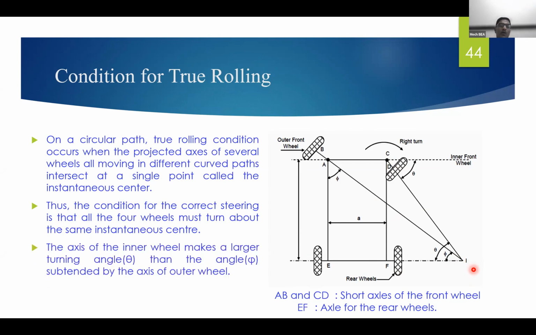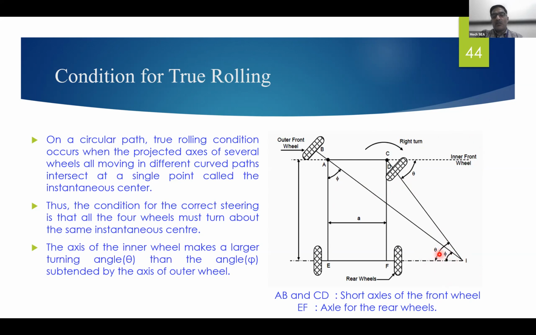That is the condition for true rolling. Here you can see there are two angles, phi and theta. In this way the vehicle is turning. This is one case study, one example being considered.